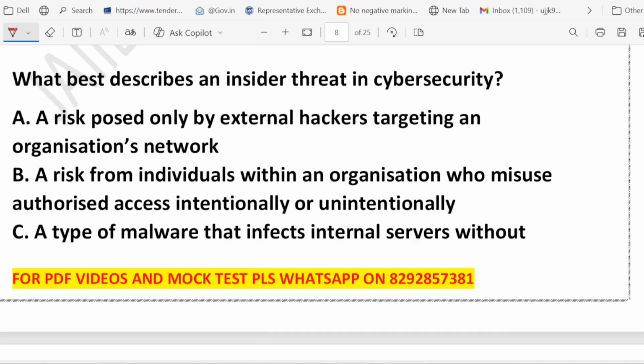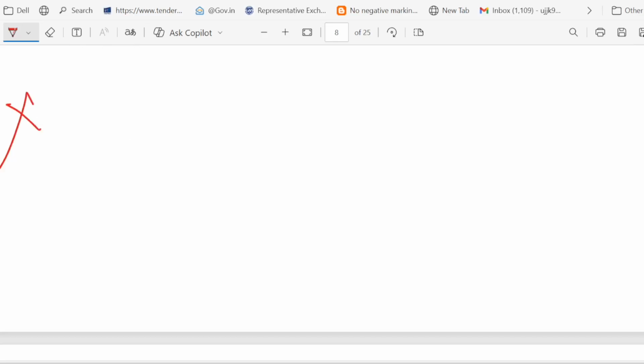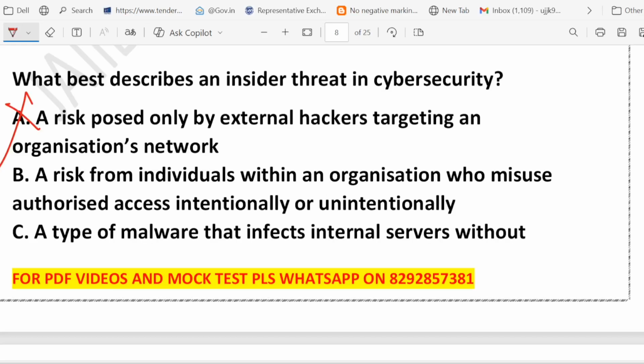What is insider threat? If you look at the option number A, it says that insider threat come from external hacker. That is not true. External hacker are outsider, not insider. Right? Wrong. What about B? B is the correct answer. Because insider threat come from people inside the organization.